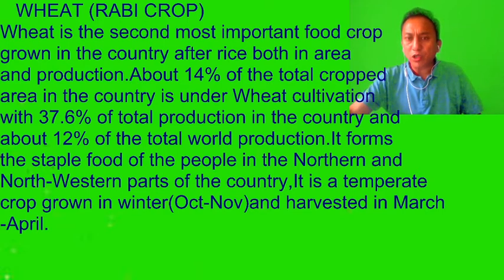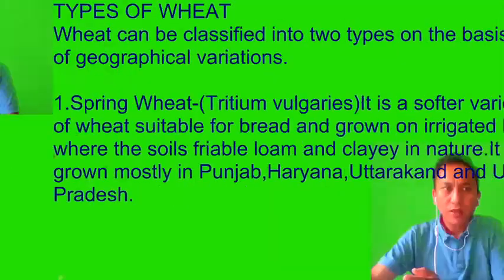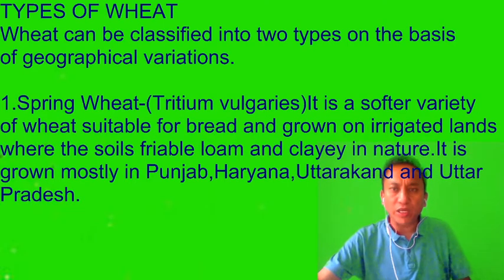It is a temperate crop grown in winter from October and November and then harvested in March to April. So it is basically a winter crop. It's grown slightly after the monsoon season, when the soil is moist, and then slowly as the temperature also is slightly lower. Now, types of wheat that are grown in our country.